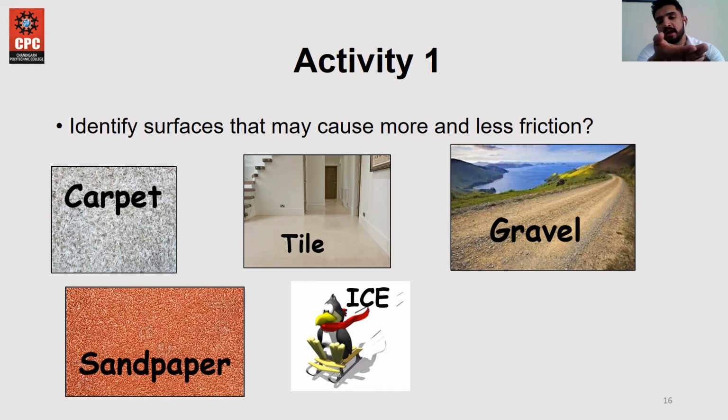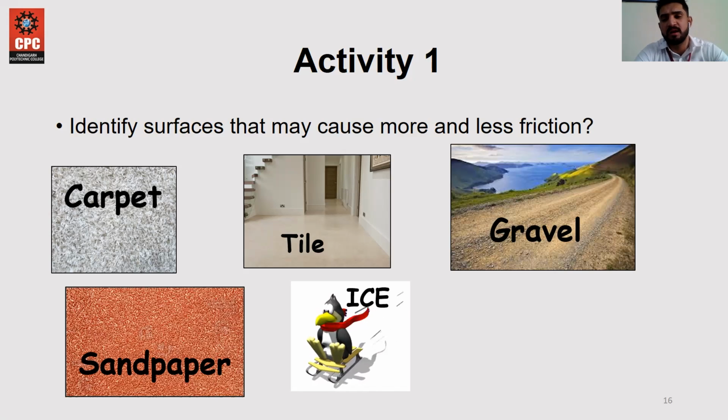The water film between the surface and your feet means you will not be able to move through that way. So tiles are also not good for friction.